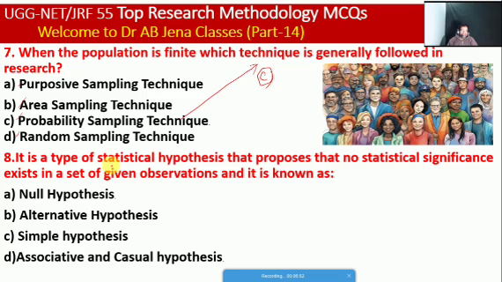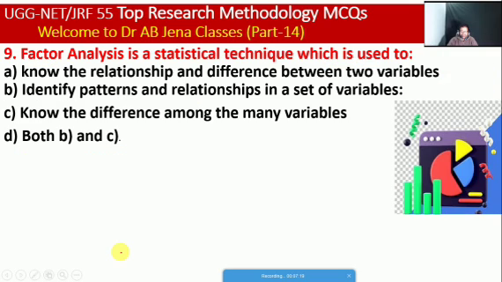So next one of the thing, it is a type of statistical hypothesis which proposes that no statistical significance exists in a set of given observations. It's known as, what will we say, whether null hypothesis, or alternative hypothesis, or simple hypothesis, or associative and the causal hypothesis. So friends, here A is the right option.